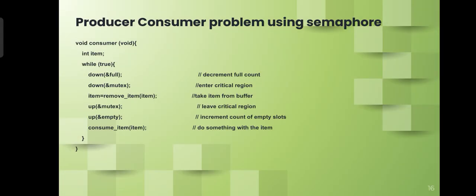Now for a consumer, we will write the code. We will again apply the while loop, and we will decrement the full count, and we will enter into the critical region, and we will remove the item from the buffer, and then we will leave critical region and we will increase the value of empty, and now the consumer has consumed the item.